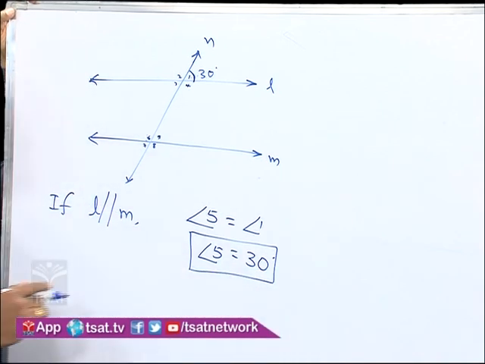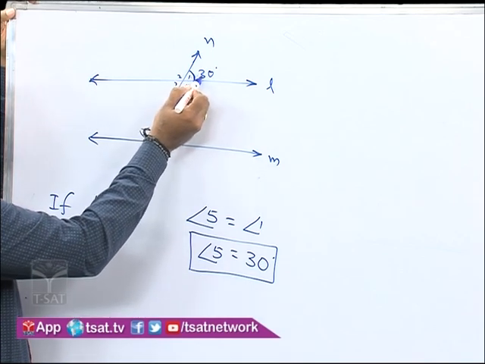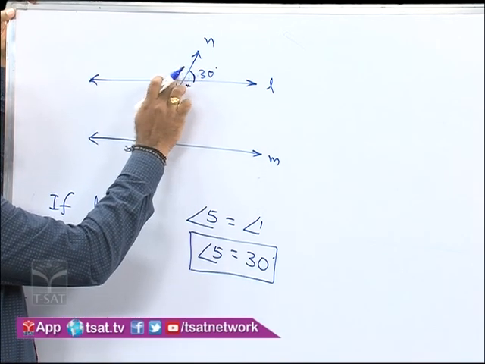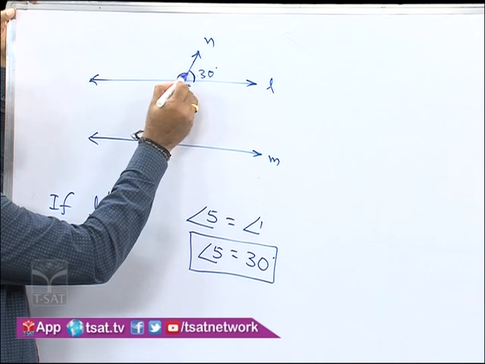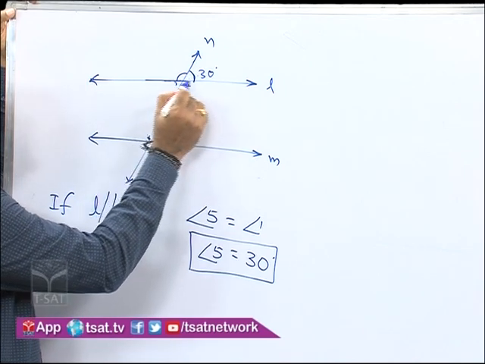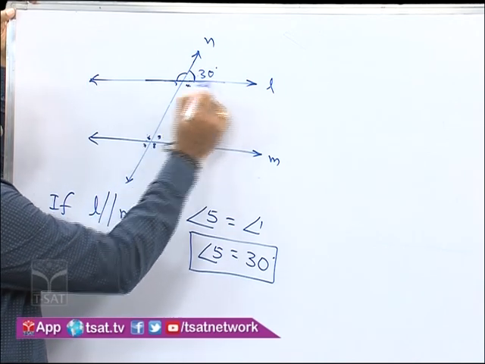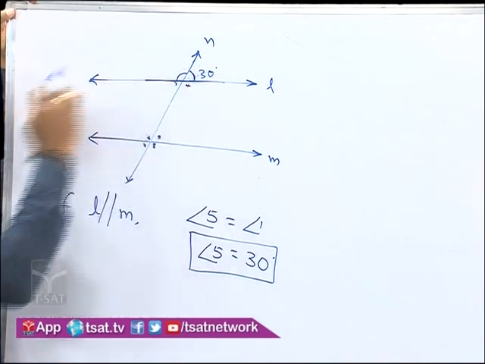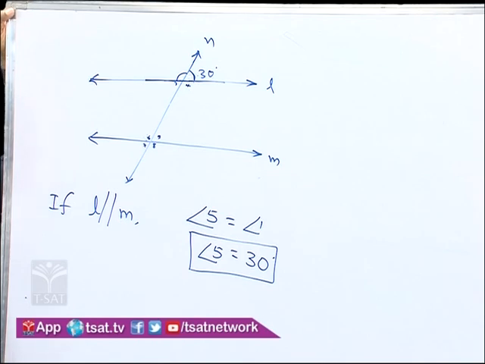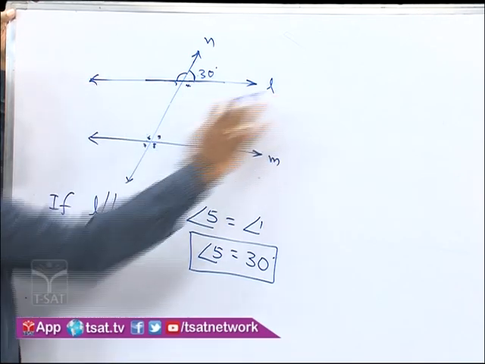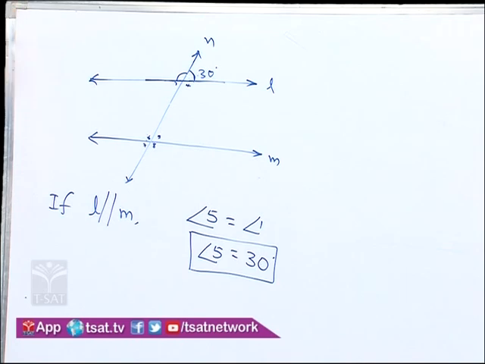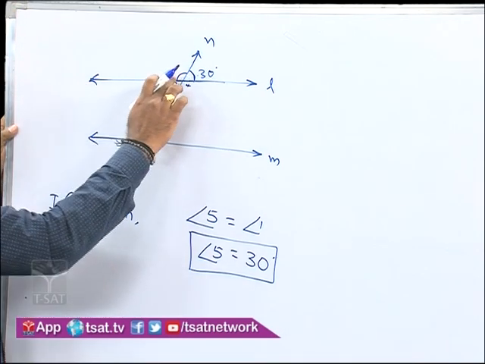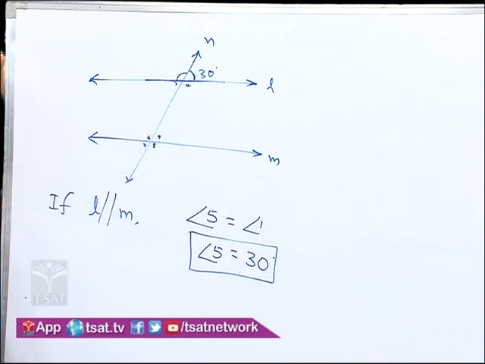Now after this, here if it is 30 degrees, as these two form a linear pair, here you can understand clearly that this is a straight line and this total angle is 180 degrees, angle formed on a straight line is always a straight angle. So the sum of these two angles must be 180 degrees.